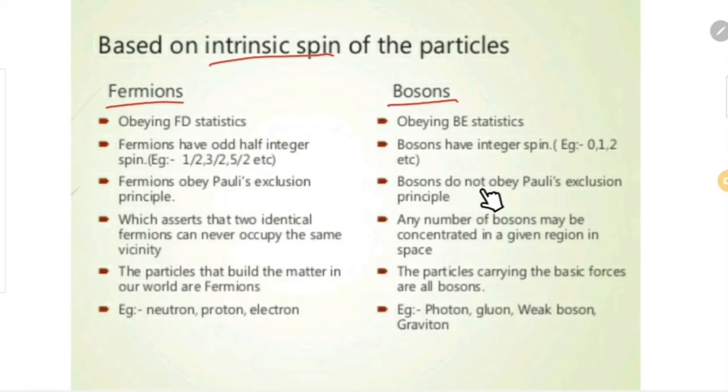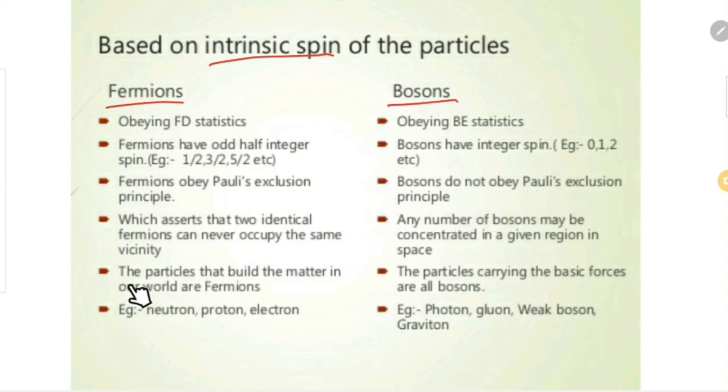But bosons do not obey Pauli's exclusion principle. That means any number of bosons can occupy a particular energy state. More than one boson can occupy a particular energy state in the case of bosons. That means they do not obey Pauli's exclusion principle.